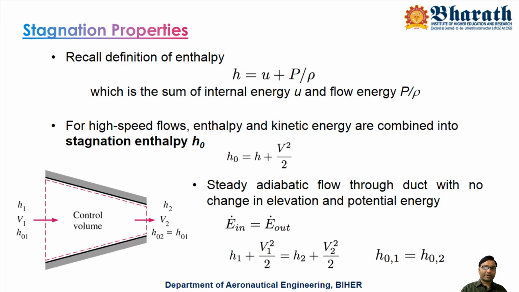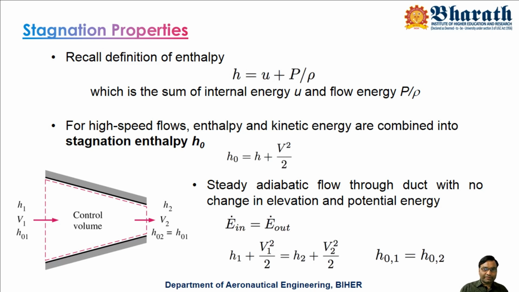So before going into the topic of flow through variable area ducts, it is mandatory to know the stagnation property of the fluid. Stagnation property of the fluid is a concept from both aerodynamics as well as thermodynamics. If you recall the definition or formula, h equals u plus p by rho, where h is specific enthalpy, u is specific internal energy, and p by rho is the flow energy,